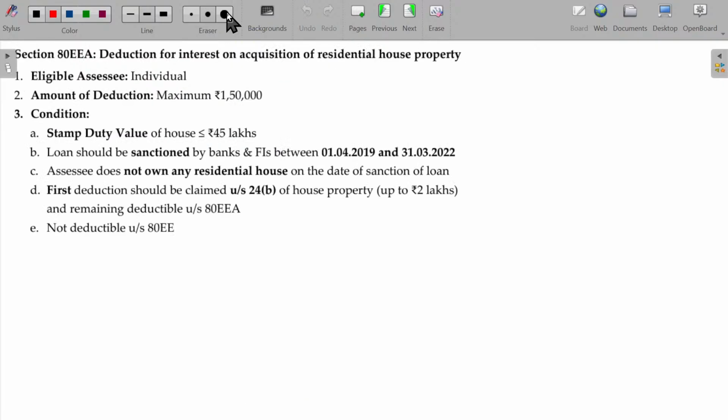In case of 80EE, same condition, but stamp duty value is the main thing you have to note, and sanction between this period. So rest of the things are similar. He should not get the deductions under section 80EE. How? This is not possible, no? If he claims under section 80EE, he cannot claim under section 80EA.